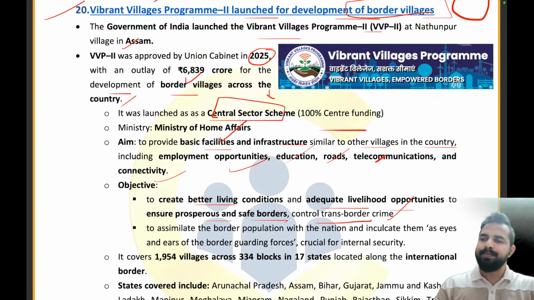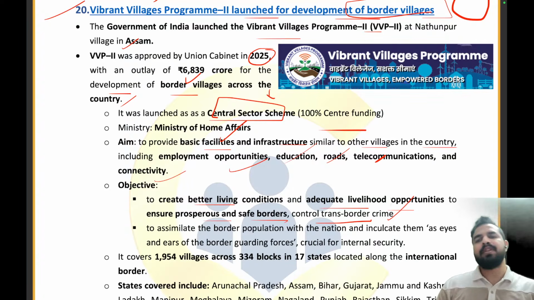What is trans-border crime? So, guys, let me tell you that in our border villages, it is not that difficult to move from one place to another, right? Let me tell you that at one point of time we went to Nepal, right? And the person who was working in our hotel, which was in India only, was from Nepal, and every day that person was coming to India, doing his shift, and going back to his country, Nepal. So basically, it is so easy to come and go. You just need to show your Aadhaar card. There will be a little bit of security, and then you can move in and out.